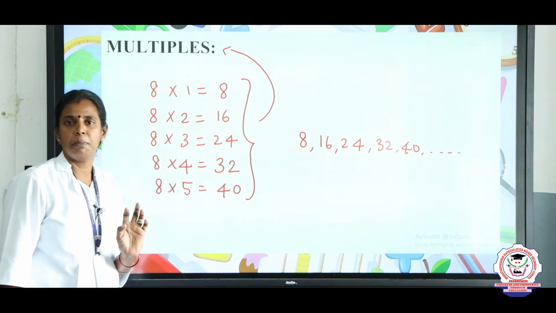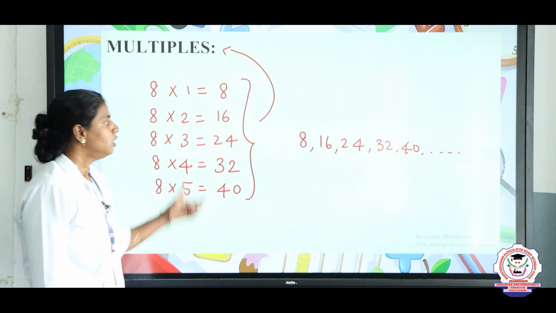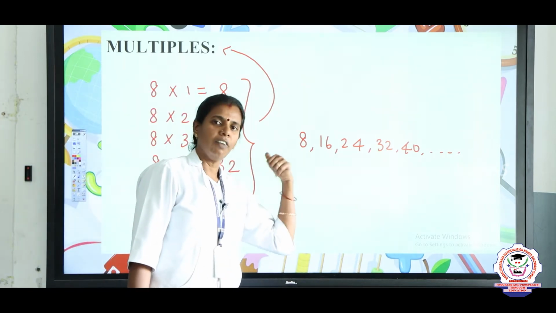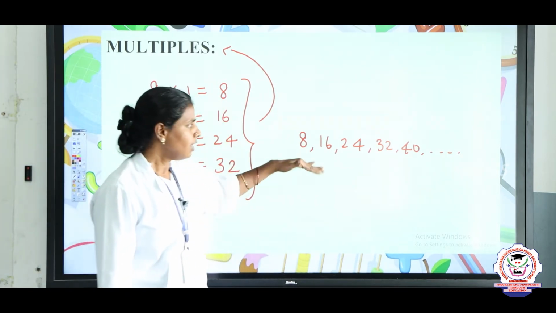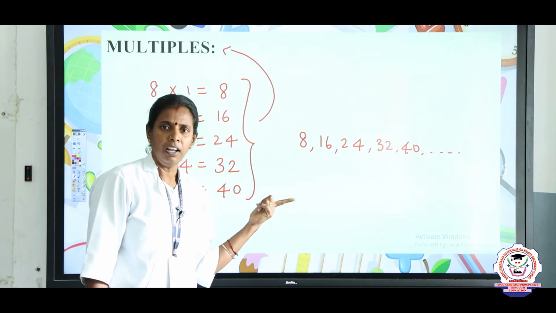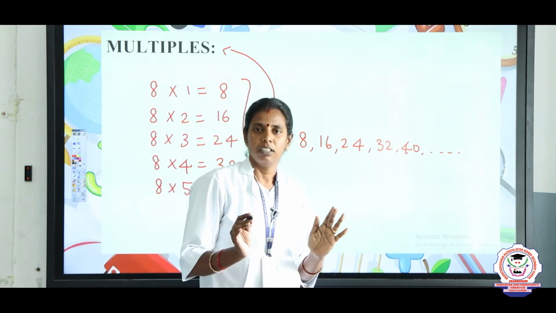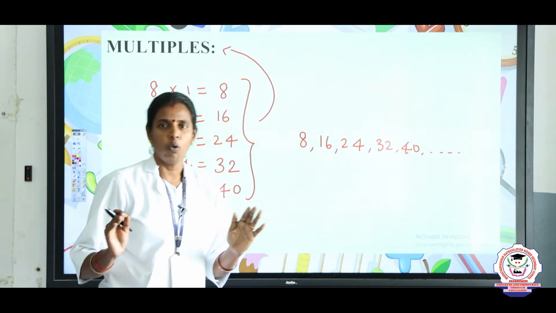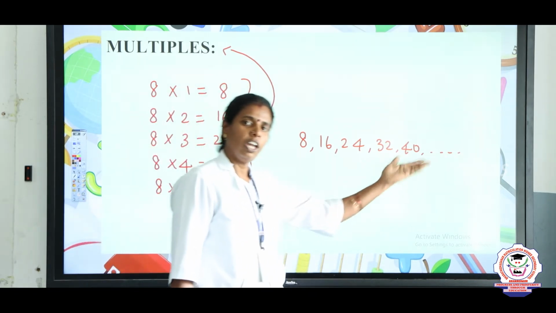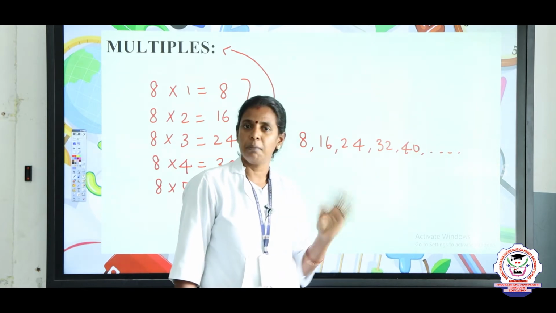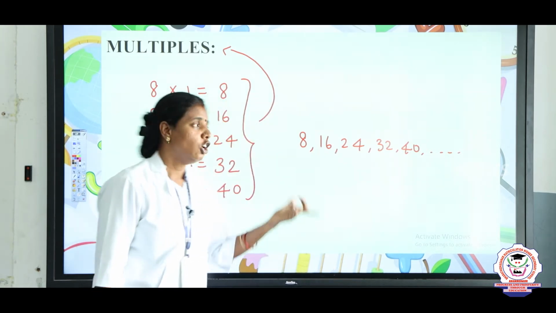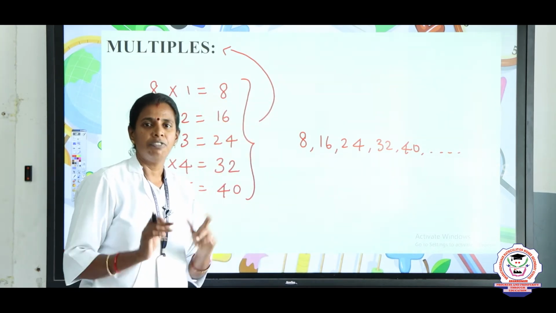Is it clear, children? Are the multiples countable? Can we say how many multiples there are for 8? No, it is not countable, because we can keep multiplying and finding answers. So the multiples are infinite.